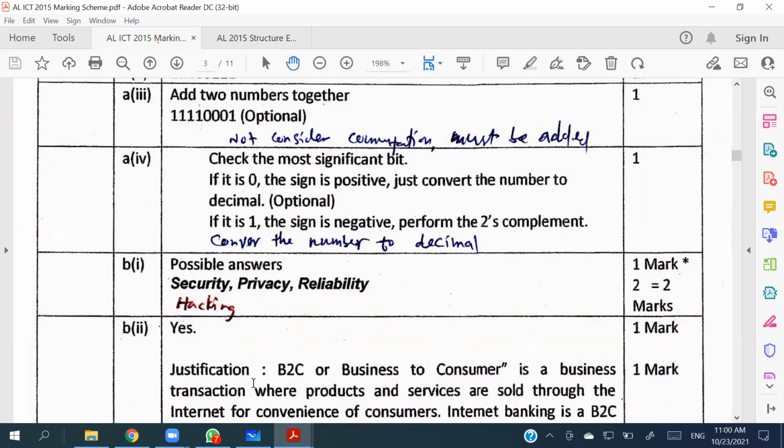So you can say, since the credit card numbers need to be provided, they will have doubts about security problems, right? As well as the personal details need to be provided. Since it is asking, there can be privacy issues. And due to hacking and hijacking, reliability issues can be there. So likewise, you can argue and justify the reason. So 2 marks will be given for that.